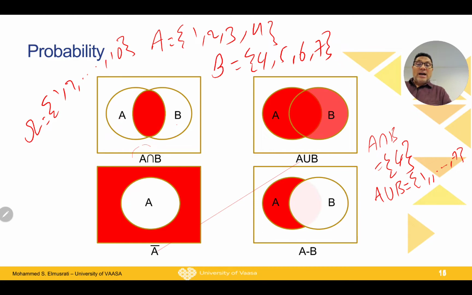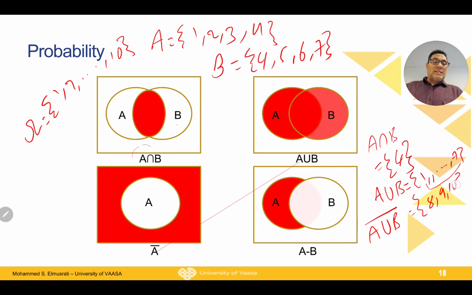Now if I ask you what is A or B complement, it means the elements which are not in A or B but are in the sample space. Because we have 1 to 7 here, the remaining elements are 8, 9, and 10. These are just simple examples of how to do this from the set theory point of view.